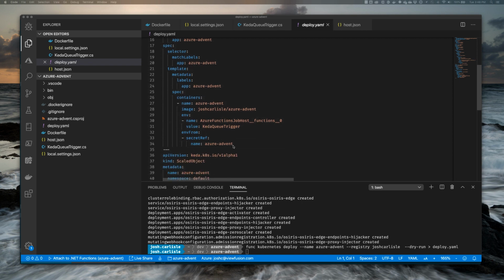So in this particular case, we're going to go ahead and add it here. And obviously spacing is important. So we're going to go ahead and add this back to this level. And this is where the original issue that I had was caused from. There we go. Okay, so that is the only change that we have to make to be able to support those virtual nodes, the virtual kubelets from Azure. So let's go ahead and save this file.